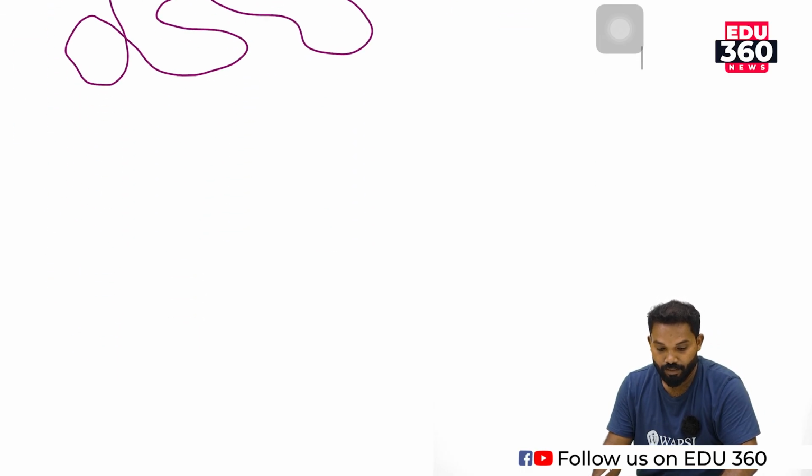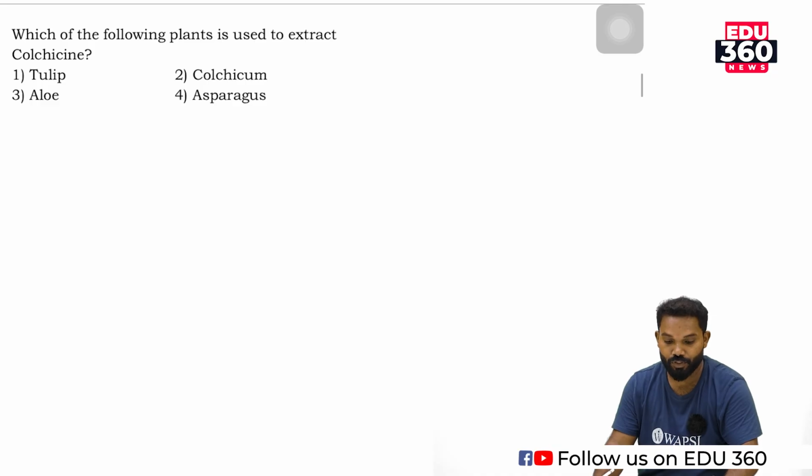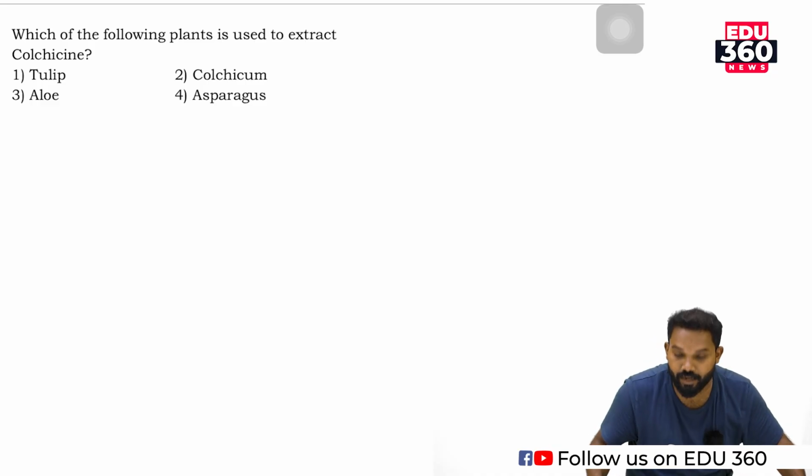Okay. Then moving to the next question. Which of the following plants is used to extract colchicine?